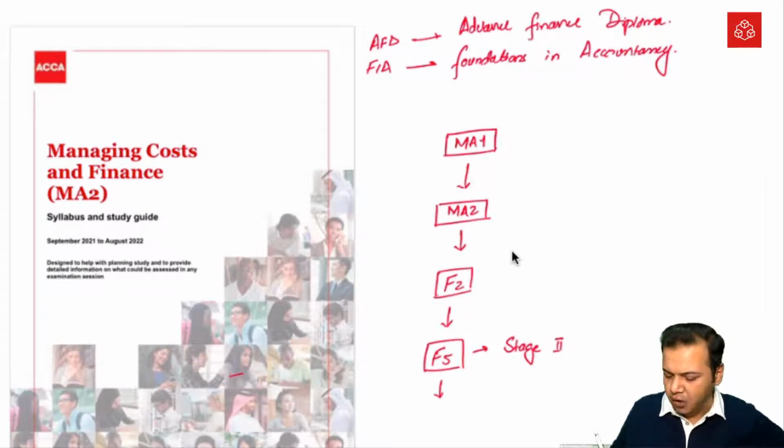You will be having a choice of APM, Advanced Performance Measurement.